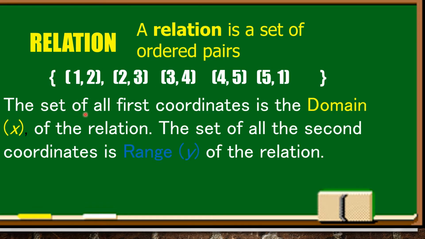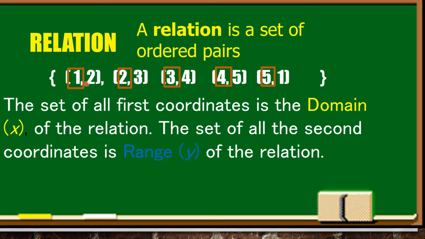And the set of all first coordinates is the domain or x of the relation. And the set of all second coordinates is the range or y of the relation.